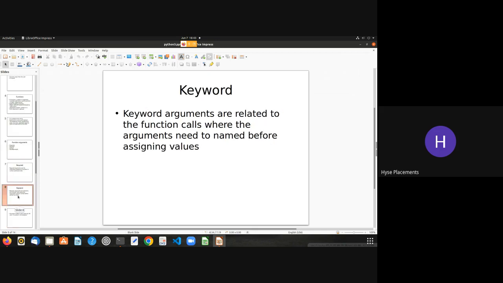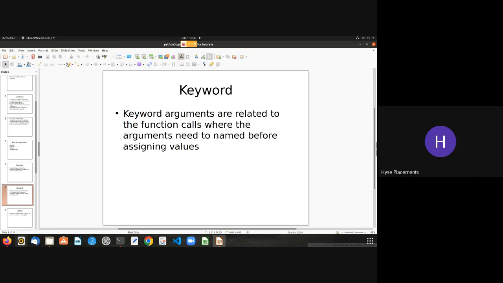Coming to keyword arguments. Keyword arguments are where you give the parameter name to the value, and you assign that inside a function, and automatically it takes that value as that parameter. Let us see an example so that we have a good understanding.